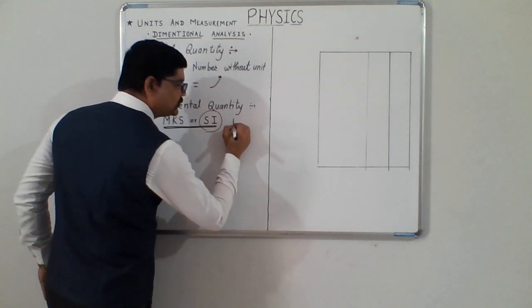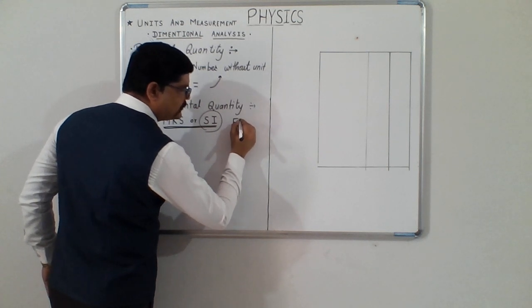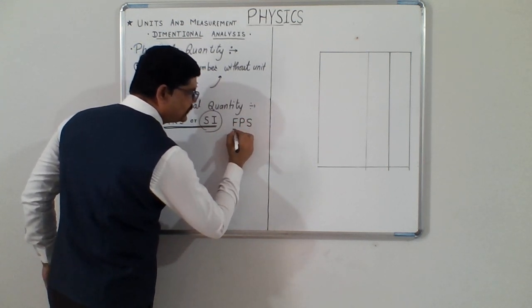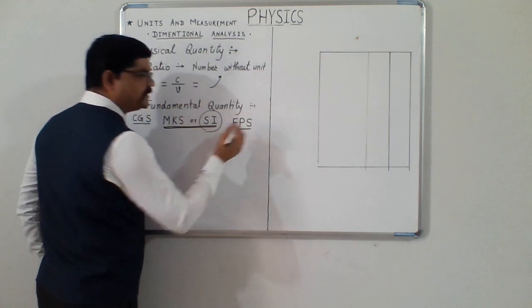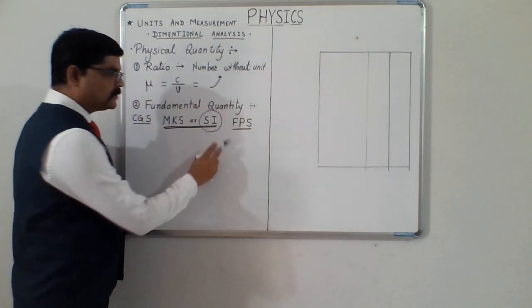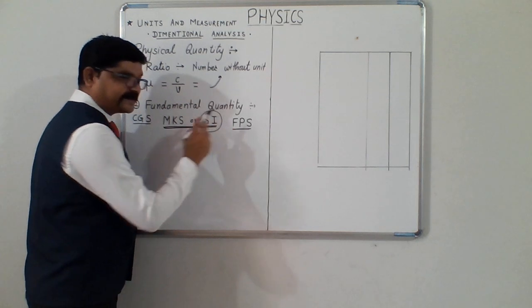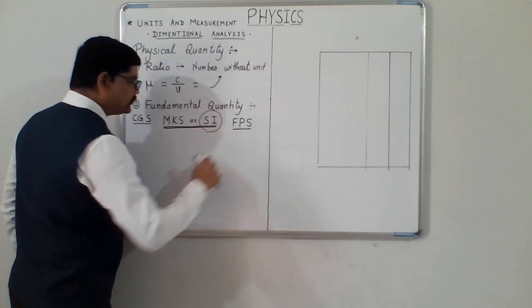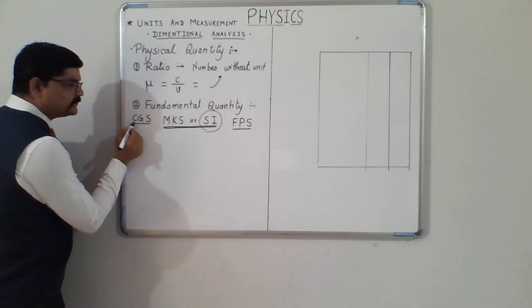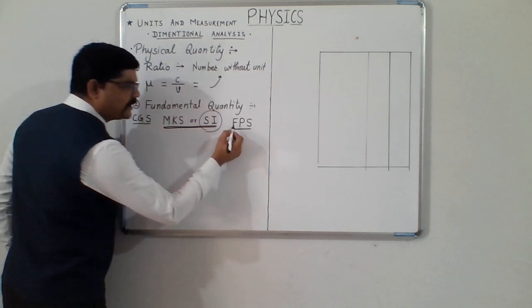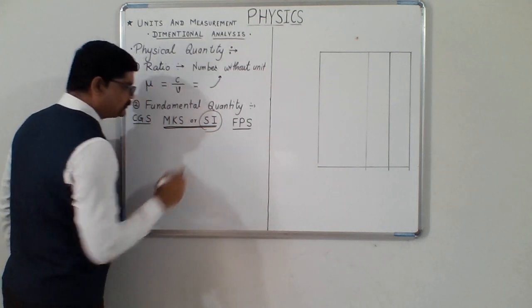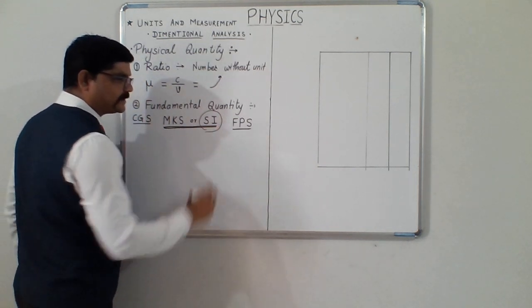Earlier there was a system, and still it is followed in some countries. This is called the FPS system of units, feet, pound, second. Now if you look at these, in this we have taken centimeter, meter and feet, gram, kilogram, pound, second and second.